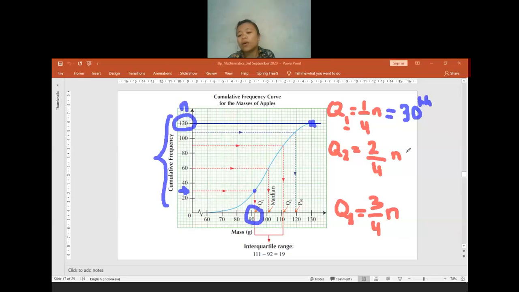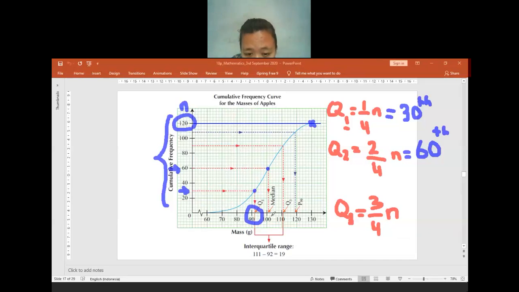No? Okay. For finding the median, you have to do the same thing. 2 per 4, you can simplify it, becoming a half. A half times 120 will be equal to 60. So you have to find the 60th data. Where is the 60? In this place. You take a straight line, find the connection with the curve, and then go down and check the value.